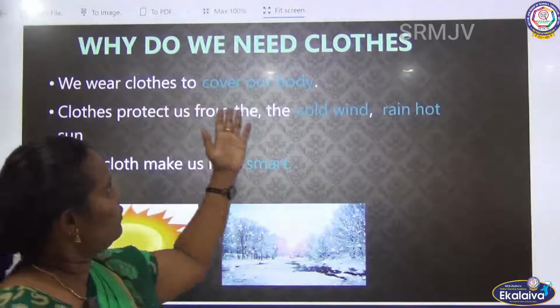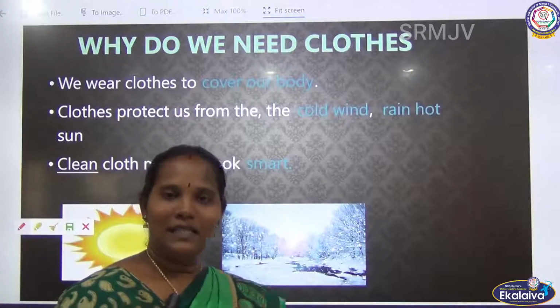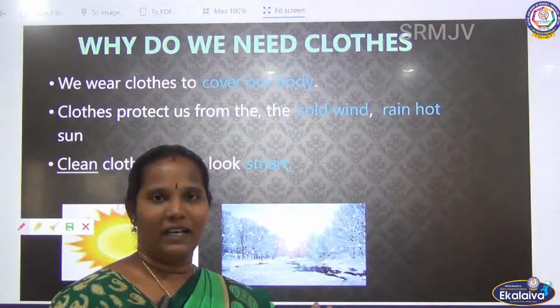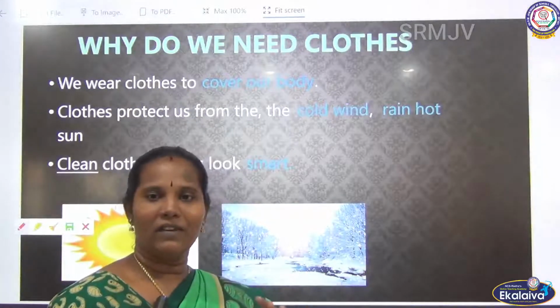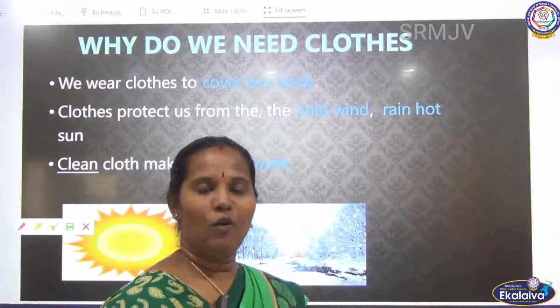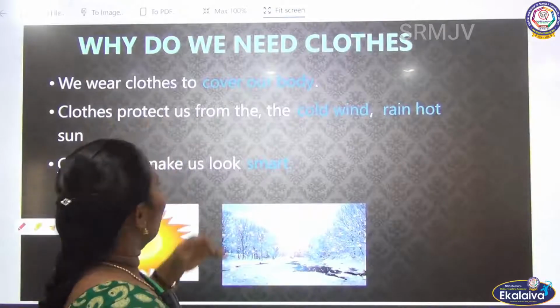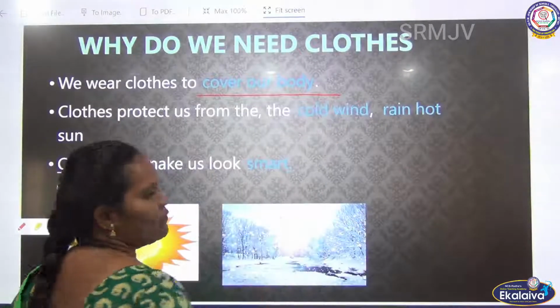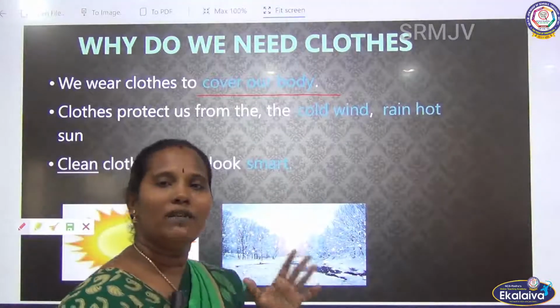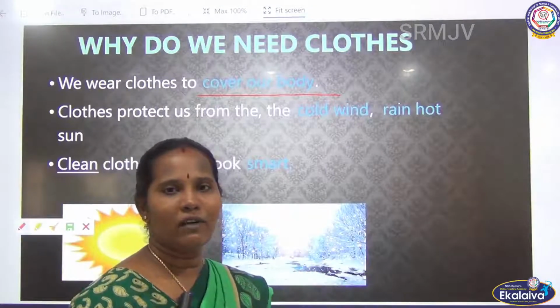See, why do we need cloth? Animals, they don't wear cloth, but human beings, we alone use cloth. Why do we wear the clothes? We wear the clothes to cover our body. Why do we want to cover our body?